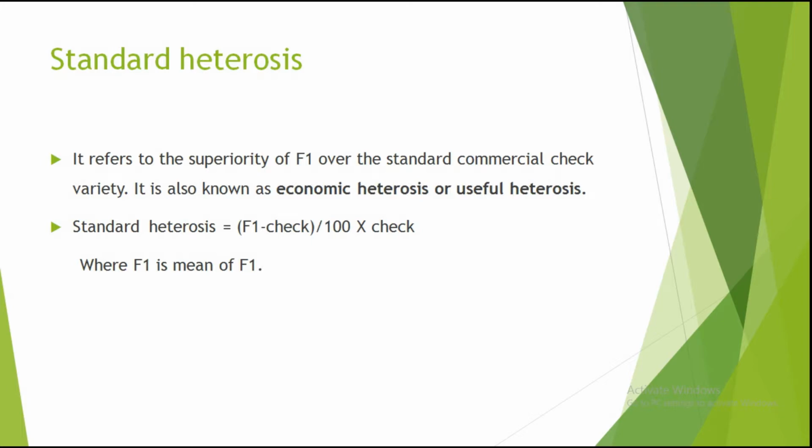Now standard heterosis refers to the superiority of F1 over the standard commercial check variety. It is also known as economic heterosis or useful heterosis. The formula for standard heterosis is (F1 minus check) by check, multiplied by 100.